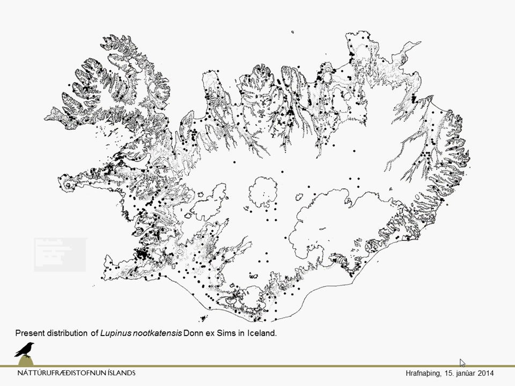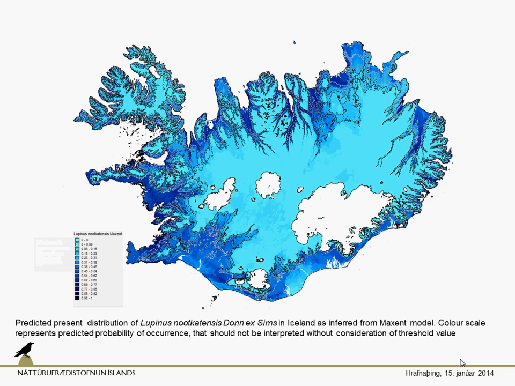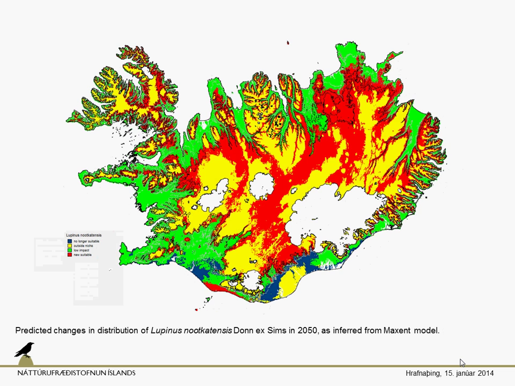We did the same simulation for Lupinus. Here is the point distribution map, and here we have the predicted distribution, the probability map. That's here, and the changes. Again, green areas: nothing is changing, so they are suitable and will be suitable in the future.